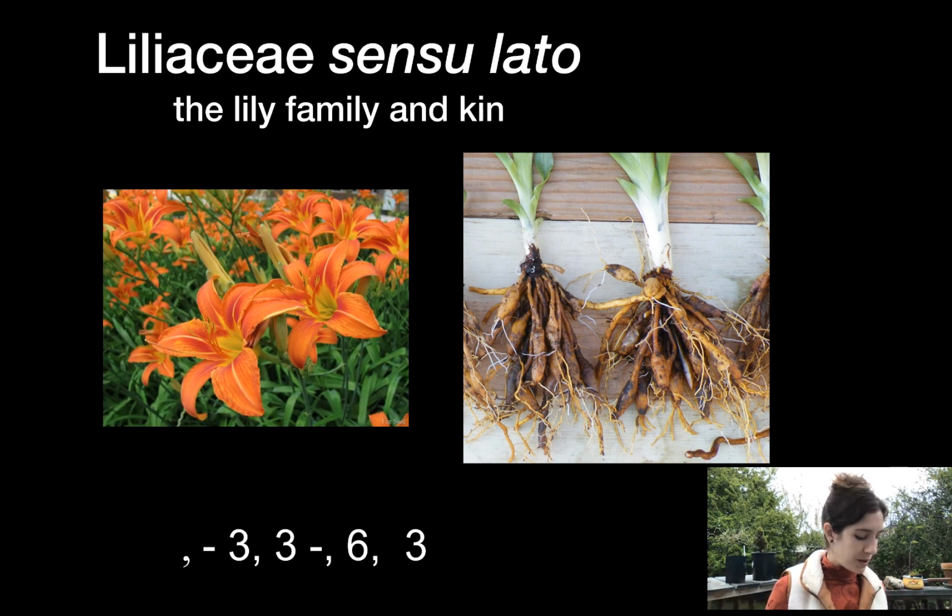And then we also see a pretty typical floral formula. We almost always have tepals. There are definitely exceptions to the tepals thing, so just know that that's a sometimes thing, or maybe usually. But what we can see from this picture is that we've got actinomorphic flowers, and they've got 6 perianth parts total, but in 2 whorls. Sometimes they are like this with the tepals, where the sepals and the petals look identical. Other times they look more different from each other. We've almost always got 6 stamens, and we've got those 3 fused carpels of a superior ovary.